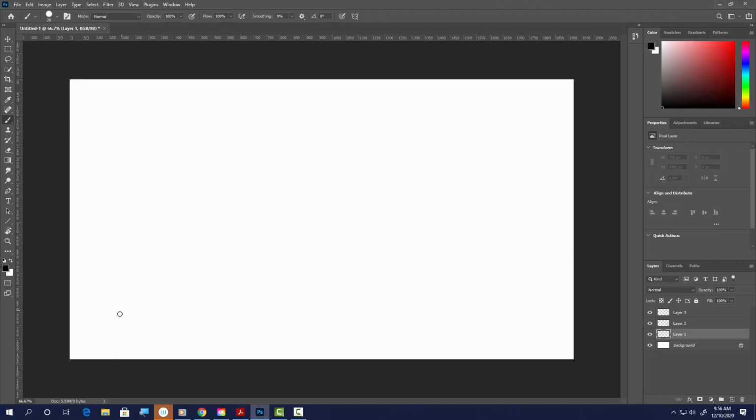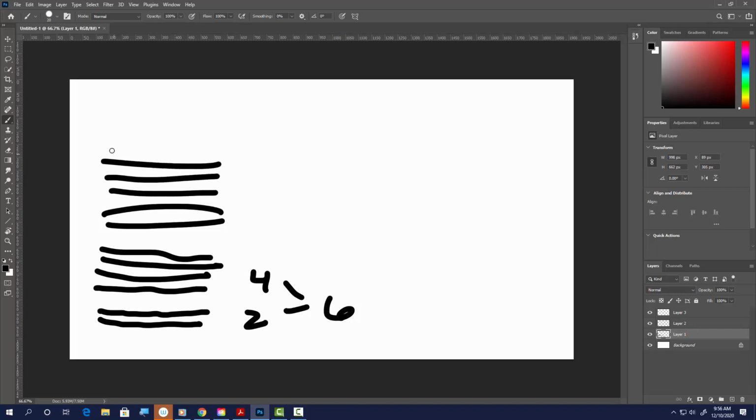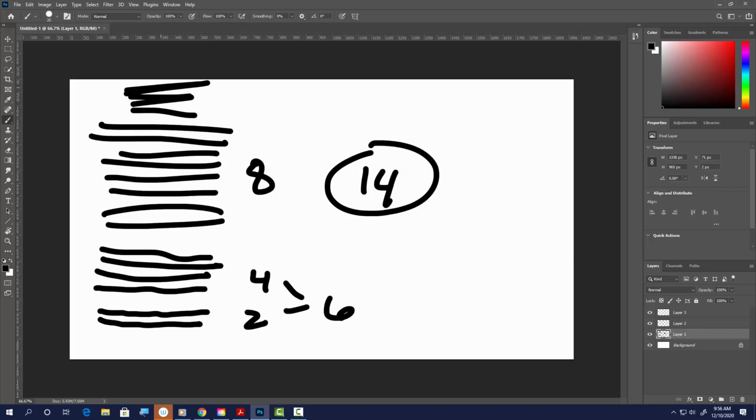So again, here's the deal. This is a terrible drawing, but the first person is going to come along and lay down 2 sheets of paper. Then the next person is going to come along and lay down 4 more that are going to be on top of that. So we had 2 here and we had 4 here. So now when those all get put down together, you've got 6. And then the next person is going to come along and lay down 8. So you've got 8 and 6, and so that's going to be a total of 14. And so the paper is just going to get higher and higher, and there are 32 people.